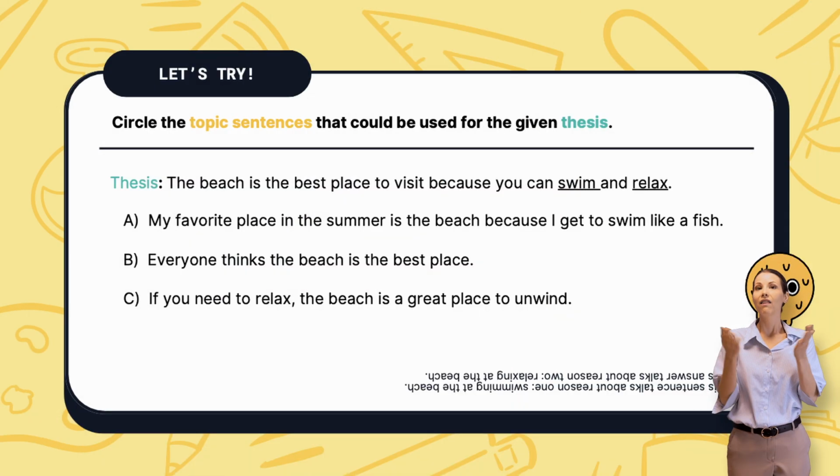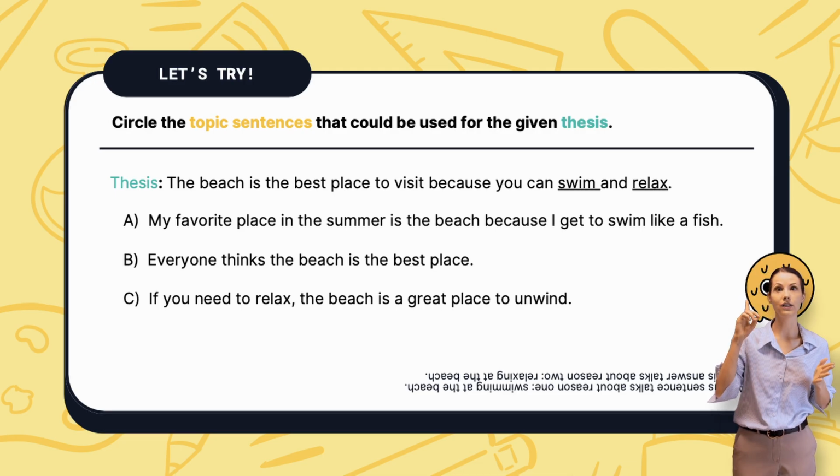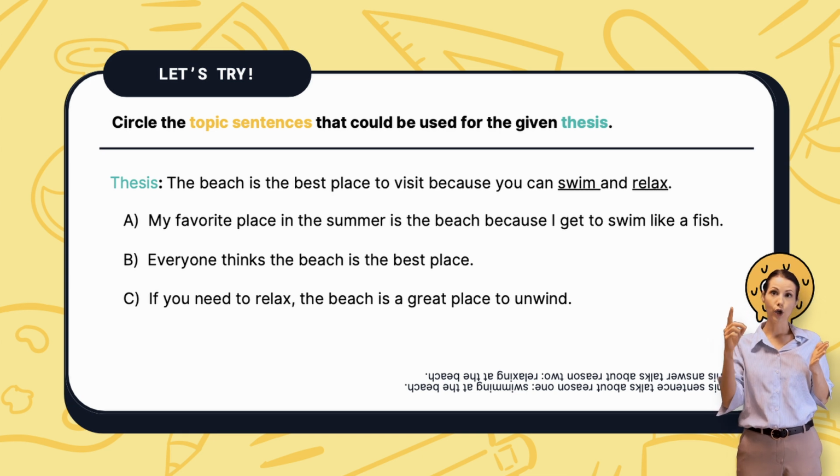Let's keep going. Let's try it. Circle the topic sentence that could be used given the thesis. All right, here's the thesis. The beach is the best place to visit because you can swim and relax. Do you notice how our reasons are 1, you can swim at the beach, and 2, you can relax? Now, I need to make sure my topic sentence talks about this.